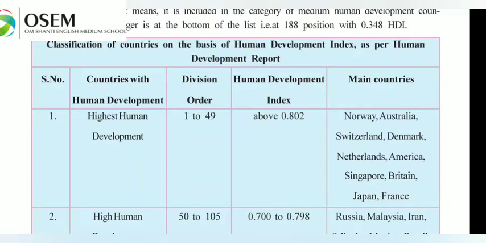These countries have a Human Development Index above 0.802, so they have done well in the human development field.